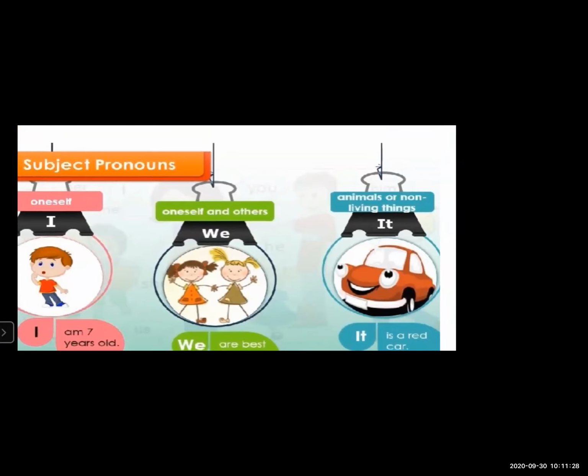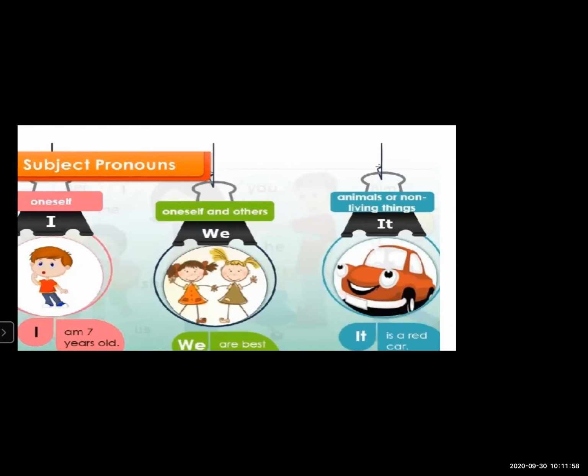They are doing this thing, they are naughty. In that I am not involved. But if I am present in that particular thing or action, that time what are we going to use? We are going to use we. We all are Indian. We all love our country. That means you and me all are Indian. I am even included in that. So for oneself and other, we use the pronoun we.